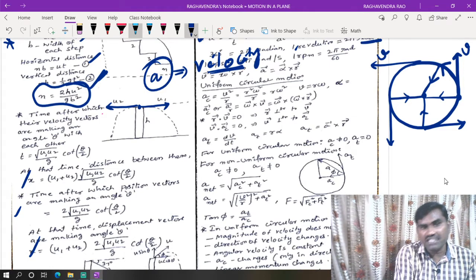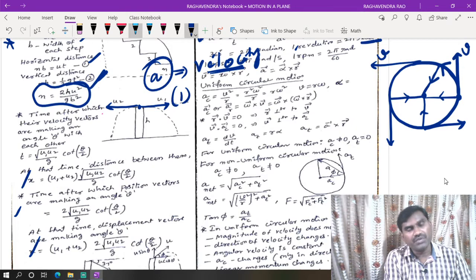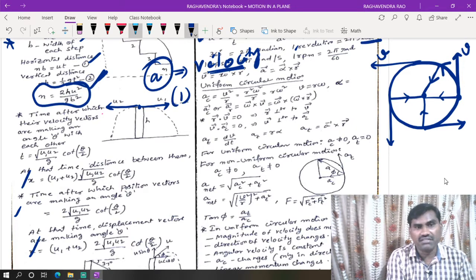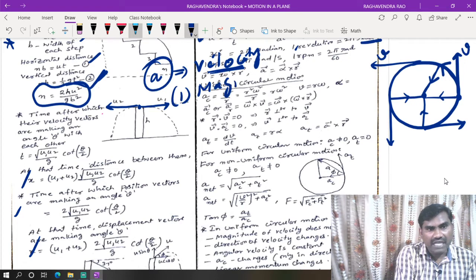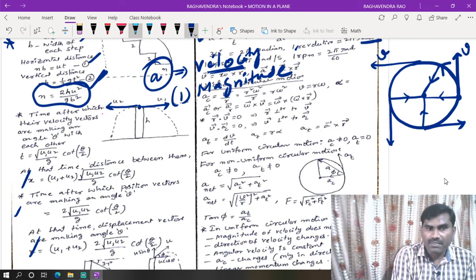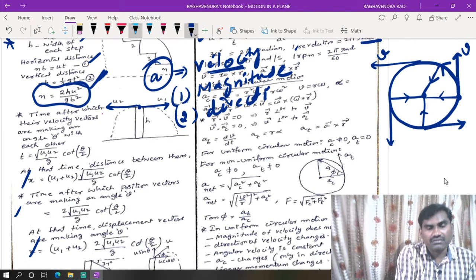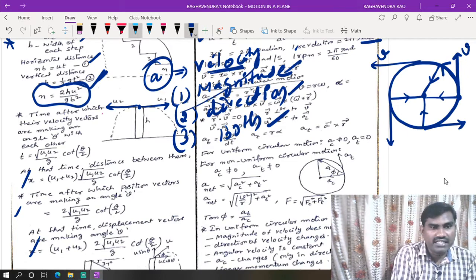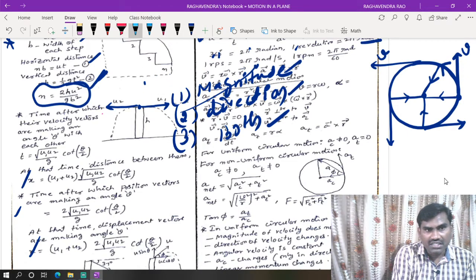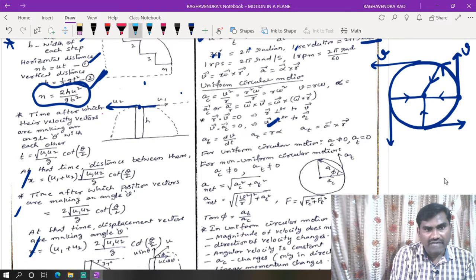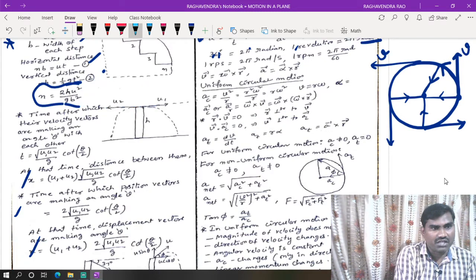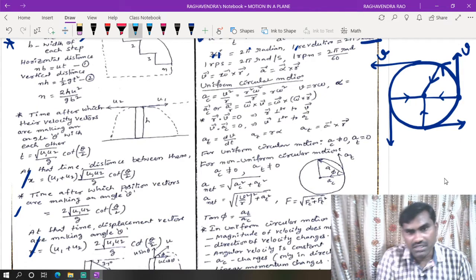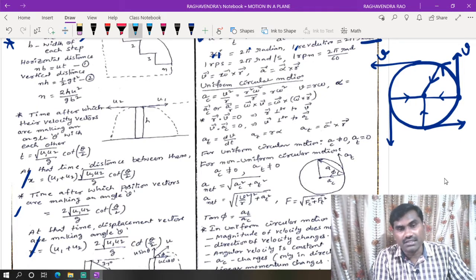This change in velocity will occur in two cases. That means two possibilities are there to change the velocity: one is a change in the magnitude of speed in a particular time, or a change in direction of a moving body, or both. In all three cases, there will be a change in velocity, and the body gets acceleration. In uniform circular motion, the speed of the body remains constant, but there is a continuous change in direction.